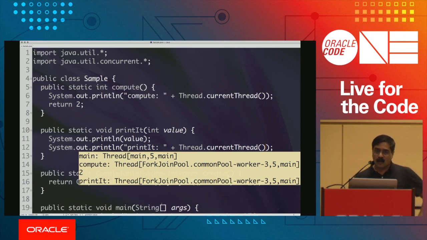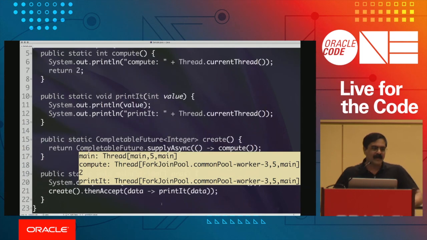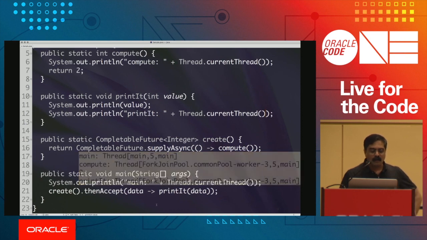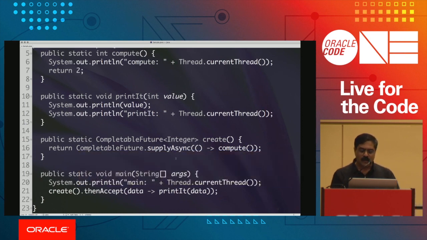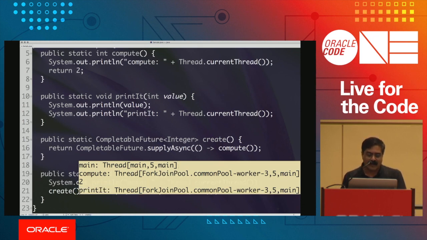So why is that? The word I want you to think about is the word non-blocking. In other words, in asynchronous processing, you want to be in a non-blocking situation. Suppose you ask for a cup of coffee from somebody and they say, I'll make it for you in a minute. Obviously, you don't want to wait for the coffee. You want to go do other stuff. And when the coffee is ready, they could give it to you. So the idea is you want to be in a non-blocking mode. When I ran this code, you noticed that in this particular case, it ran that piece of code in the common pool thread, but don't assume that is the case all the time.